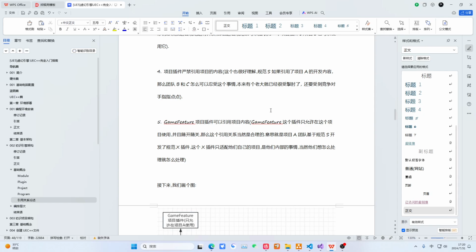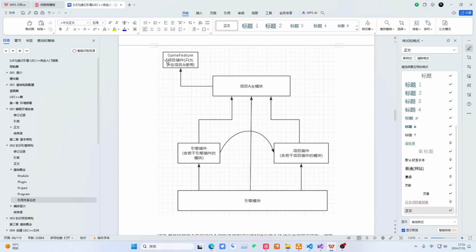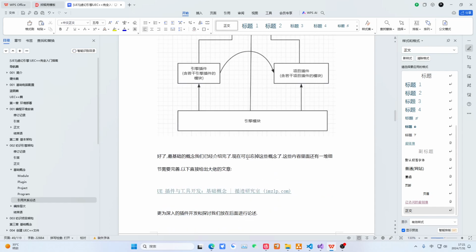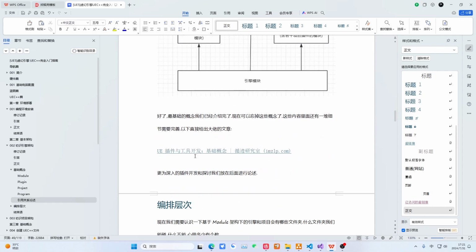Whichever team develops theirs well first, we will launch theirs first. So, for example, if Team A develops the fastest, we launch theirs first. That becomes version 1.1. And when they develop it as a game feature plugin, if I need it, I enable it, and it can be used. All 10 teams develop in the form of game feature plugins. Whoever finishes development first, I'll just open their work and use it.